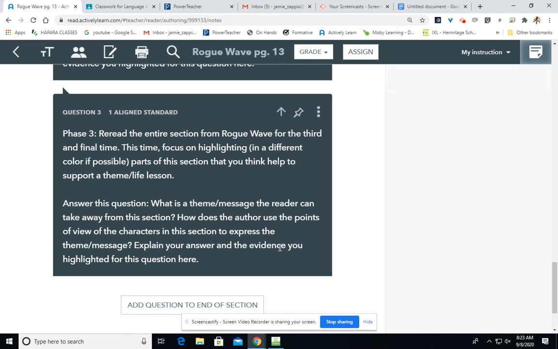Also, as it says, please make sure that you use that evidence you highlighted to help explain your answer. So go ahead and get working on this close read.